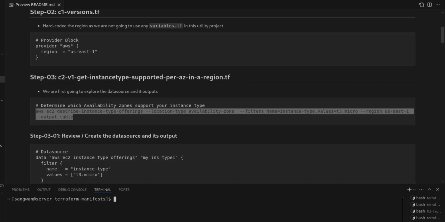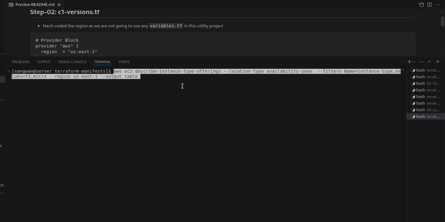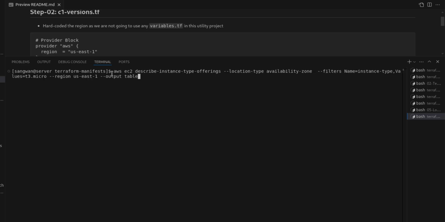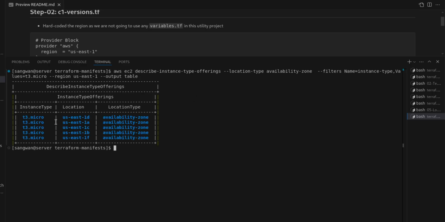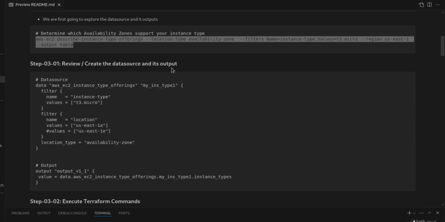Let me show you this command directly on the terminal, because I have the CLI already configured, so I can execute this command. This will give me in which zones the T3 shape is available in the form of a table. So T3 is available in US East 1D, 1A, 1C, 1B and 1F, and therefore you could see the 5 instances.